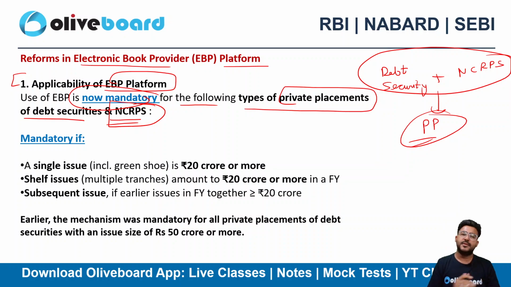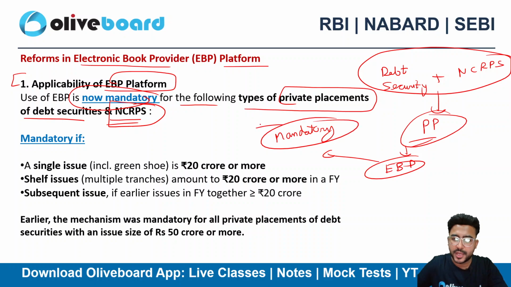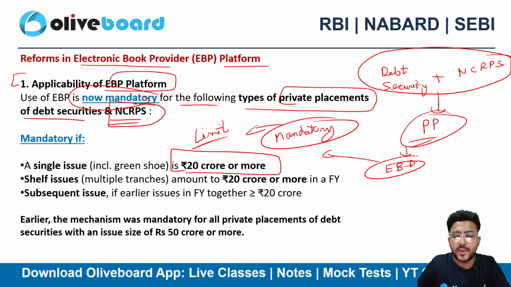However, there is a limit for that. The EBP platform is mandatory, subject to a monetary limit. Okay, so do remember this limit. If you are making an issue of 20 crore or more, the issue is worth 20 crore or more than 20 crore. That's a debt security or a non-convertible redeemable preference shares. You have opted for a private placement route. You need to mandatorily do that via EBP platform, right?